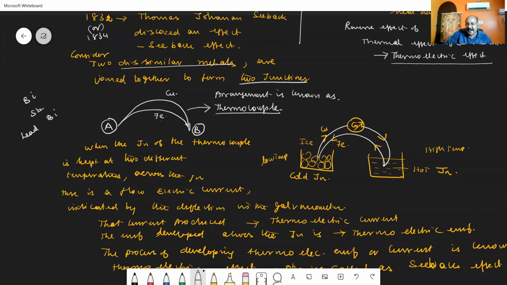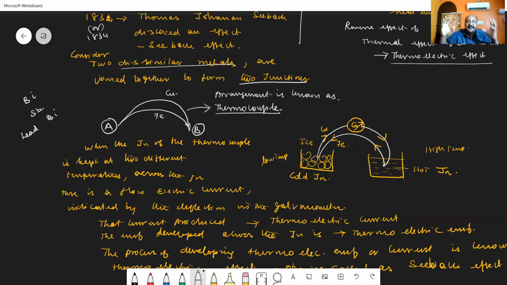Now, when the junctions of this thermocouple are kept at two different temperatures, usually one at a lower temperature, the cold junction, and another at a higher temperature, the hot junction, and across that a galvanometer is connected, then from the deflection produced in the galvanometer we can say whether there is any flow of electrical current or not.